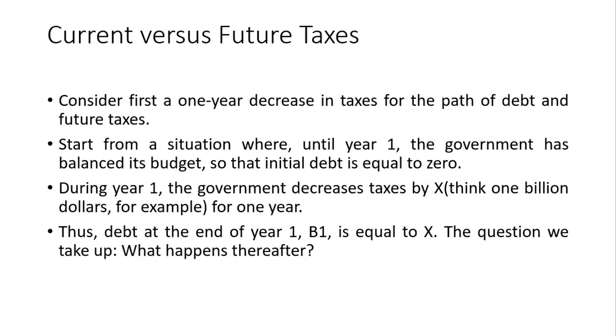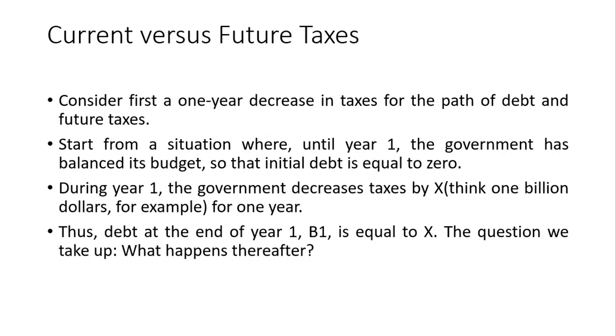What are the implications? Current versus future taxes. Consider first a 1-year decrease in taxes and the path of debt and future taxes. Start from a situation where until year 1 the government has balanced its budget, so that initial debt is equal to 0. During year 1 the government decreases taxes by X, think $1 billion for example, for 1 year.